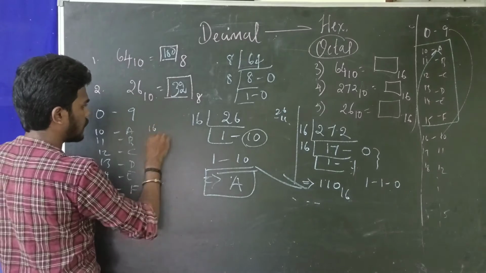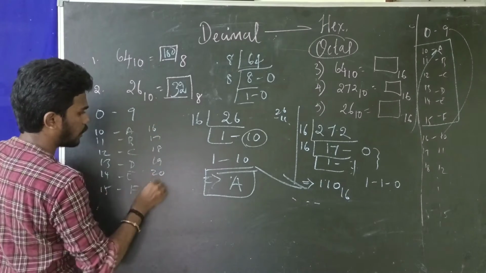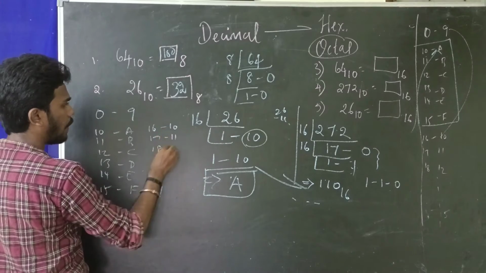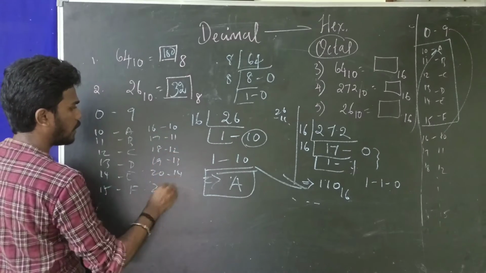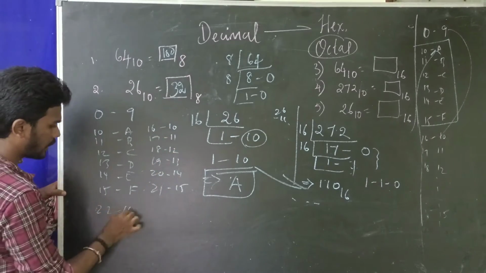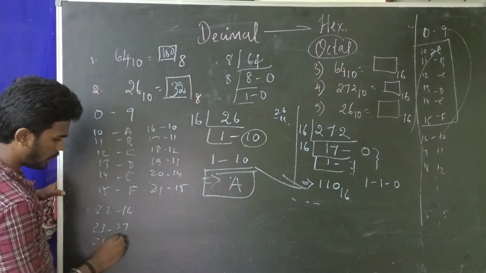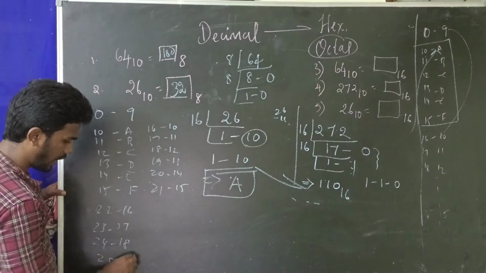Again from 16, 17, 18, 19, 20, 21, how do we represent? We stopped at 9. So 16 will be 10, 11, 12, 13, 14, 15, 16, 22 is 16, 23 is 17, 24 is 18, 25 is 19.